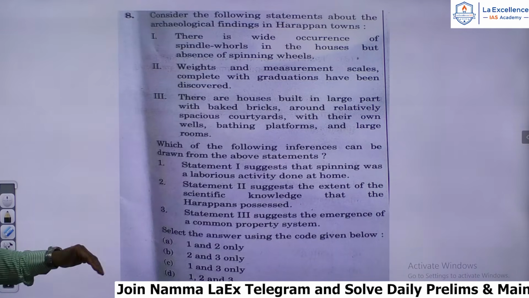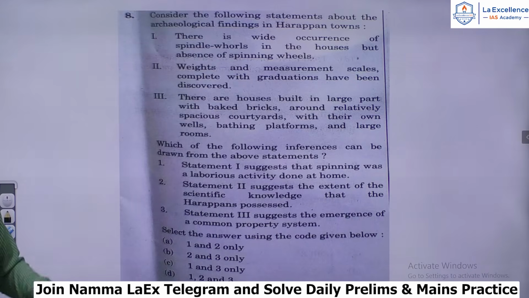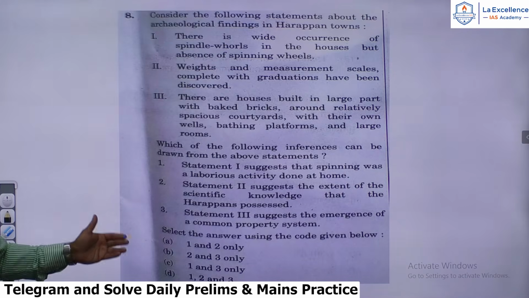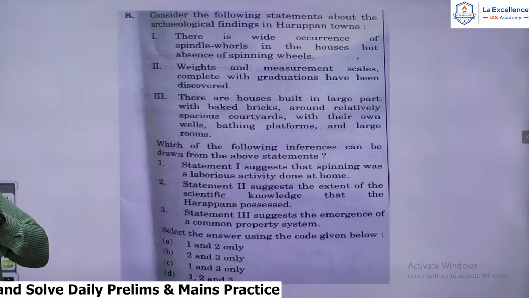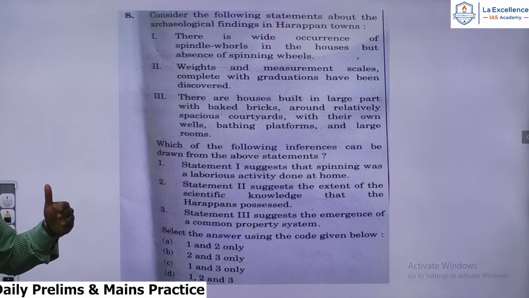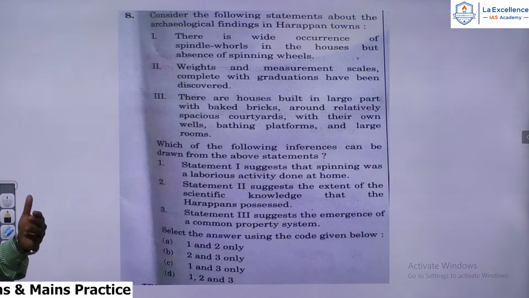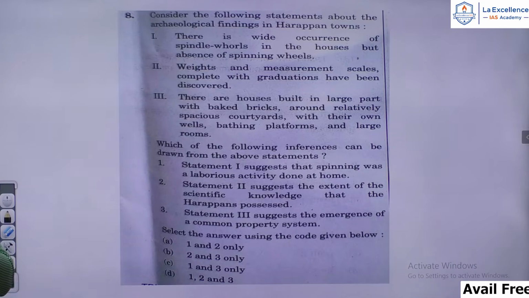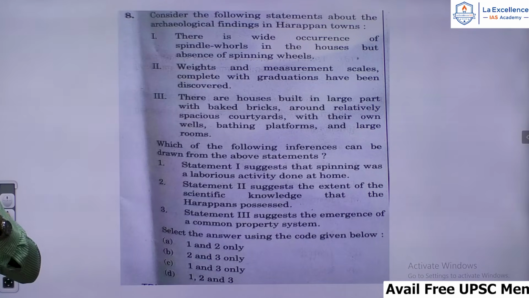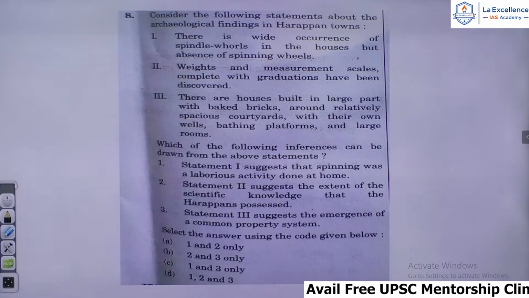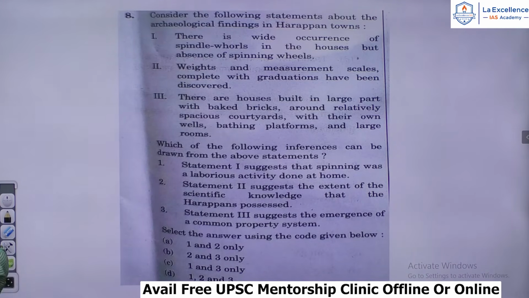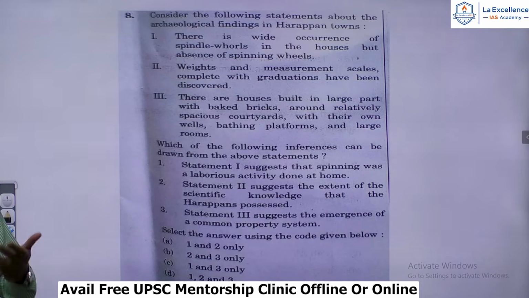statements? Statement 1 suggests that spinning was a laborious activity done at home. Statement 2 suggests the extent of the scientific knowledge that the Harappans possessed. Statement 3 suggests the emergence of a common property system. Now, spindle whorls have been found in many of the Harappan sites. It is nothing but a stick with a spindle, and the Harappans used to twirl the fiber around that particular spindle. Spinning wheels have not been found. Spinning wheels were a later introduction into India, so they have not been found in any of the Harappan sites.